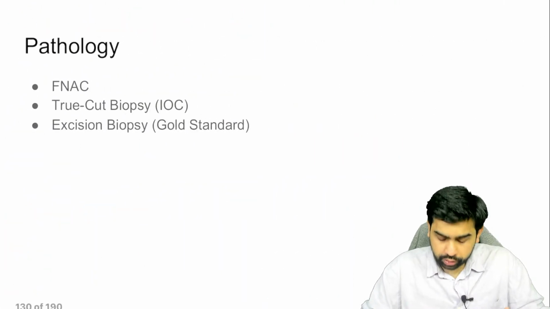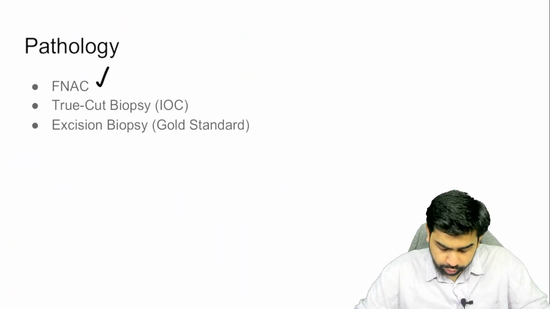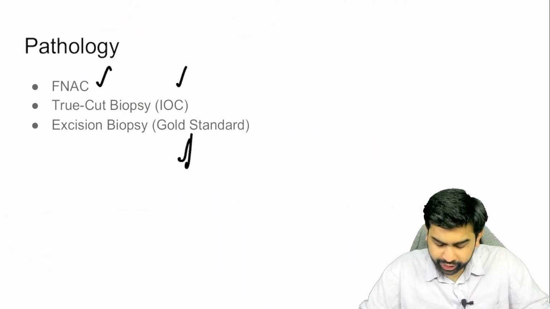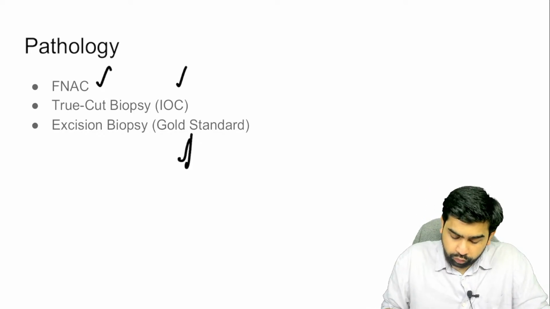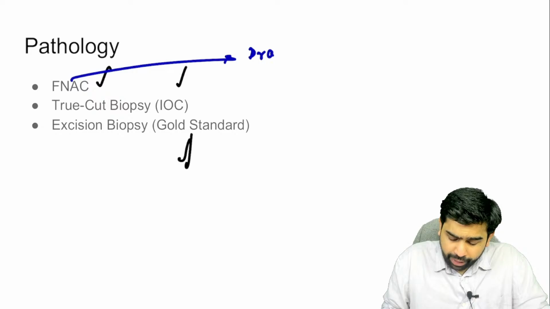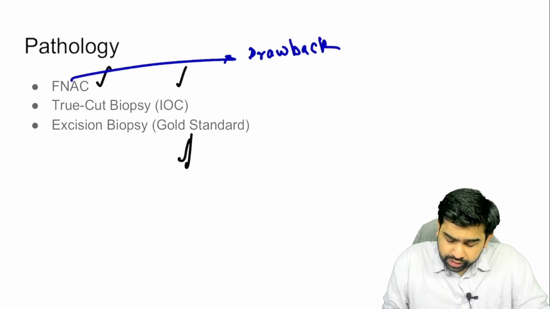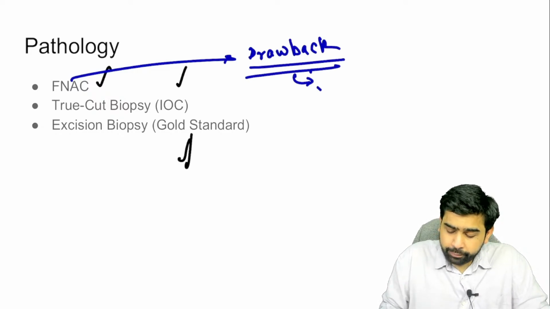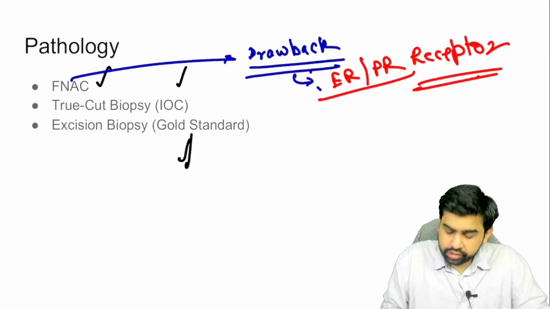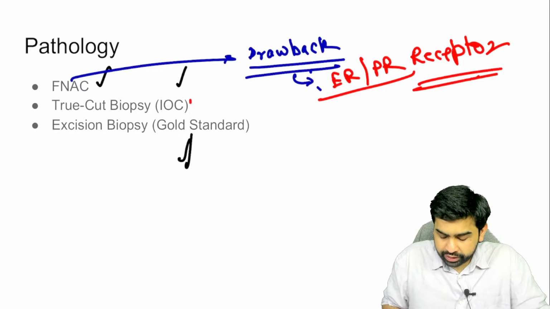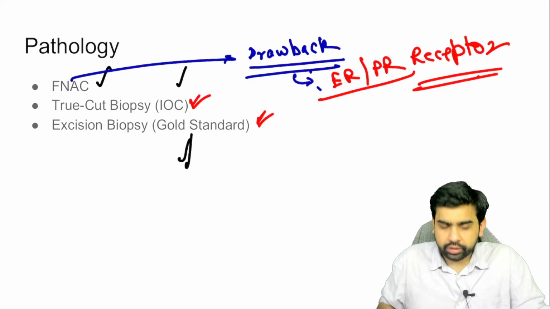Okay, now in the pathology, what you can do is you can do an FNAC, you can do a true cut biopsy, you can do an excision biopsy. What is a better one? Excision biopsy is a better one. In the FNAC, what is the drawback? The drawback which you basically have in the FNAC is that ER-PR receptor status is not known. Obviously that's why what you basically need is a true cut biopsy and an excision biopsy.